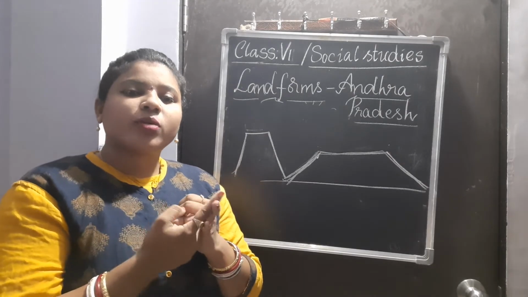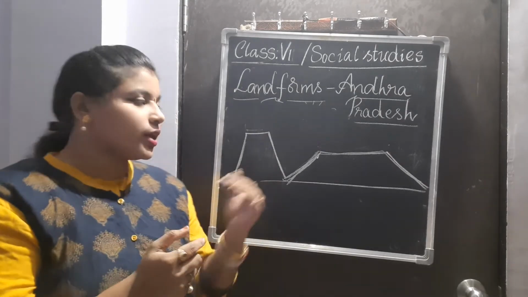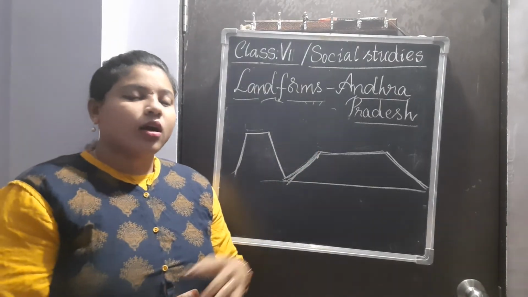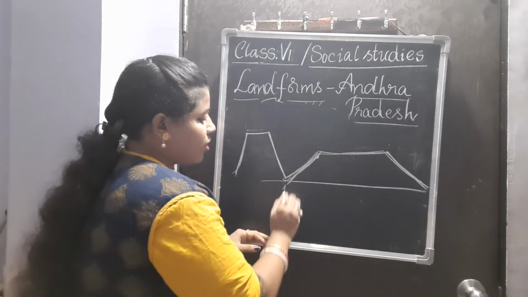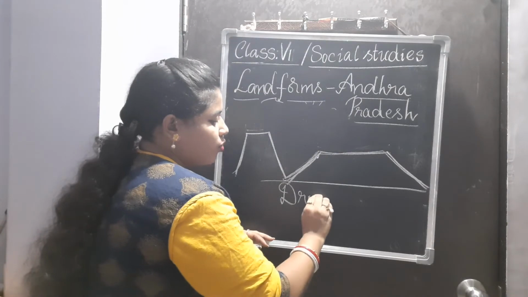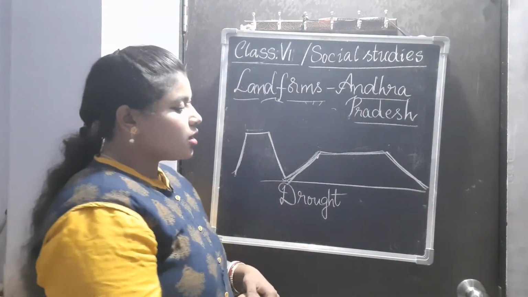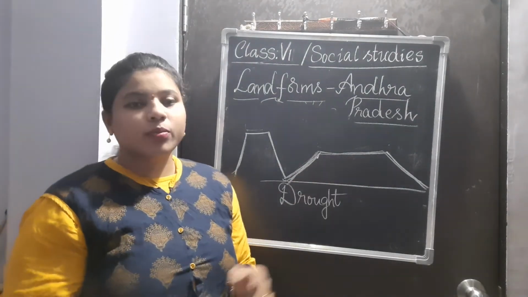So if there are no crops, the land gets dried every time. Because of the humidity or the temperature, the land gets dried here. So what happens? These lands are named the drought-hit areas. Drought. These are drought lands, which the government says cannot be used to grow